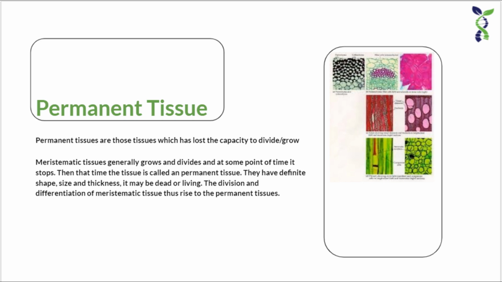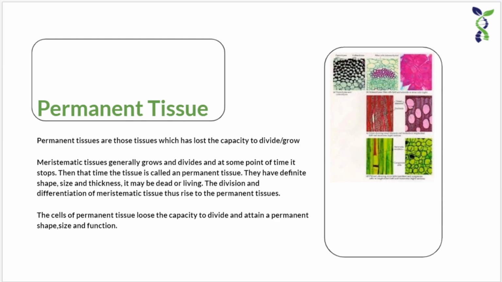They have definite shape, size and thickness. The permanent tissue may be dead or living. The division and differentiation of cells of meristematic tissue thus give rise to the permanent tissue. In cell differentiation, developing tissues and organs change from simple to more complex form to become specialized for specific function.